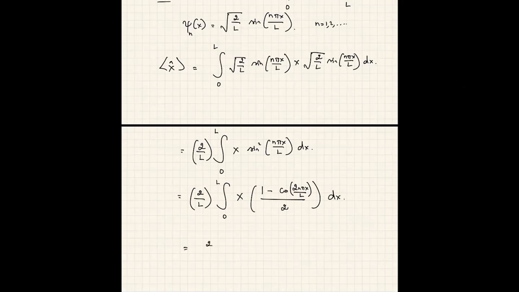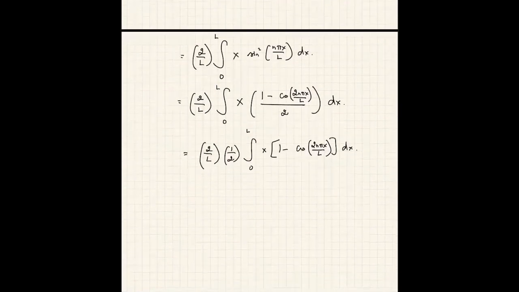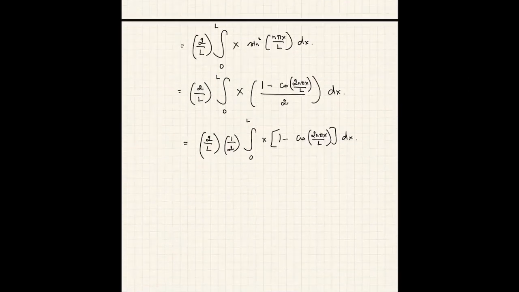So this is 2 divided by L. There are 2 integrations here, so there is a 1/2 factor that I can pull out. This is 0 to L x times 1 minus cosine 2 n pi x over L dx. The first integration is x dx. The second integration is x cosine. So the x cosine part, I think, will add to 0, which you can verify yourselves.